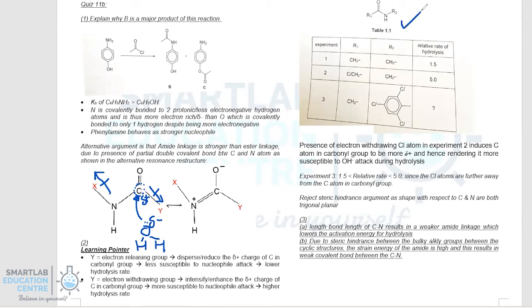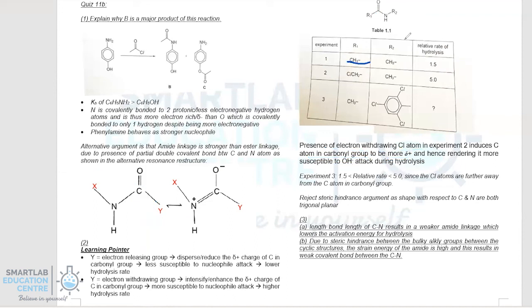Certainly in this example here, in the case of R1, which is here, if we change the R1 group from a methyl group by replacing one hydrogen with chlorine, then certainly Cl is an electron withdrawing group, and it will therefore intensify the delta plus charge. The presence of the electronegative Cl atom itself would have induced the carbon in the carbonyl to be more delta plus, rendering it more susceptible to OH minus attack during hydrolysis. So hence we expect the relative rate of hydrolysis to be faster than if a CH3 group is present.